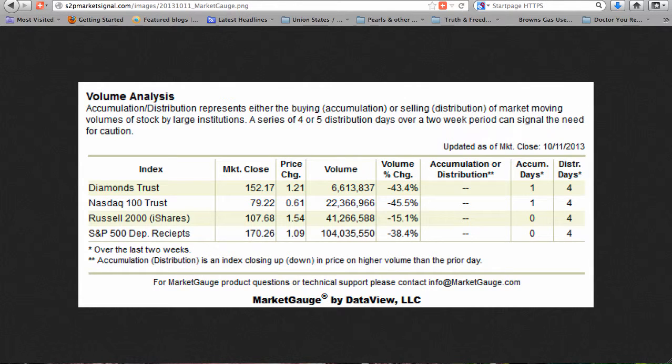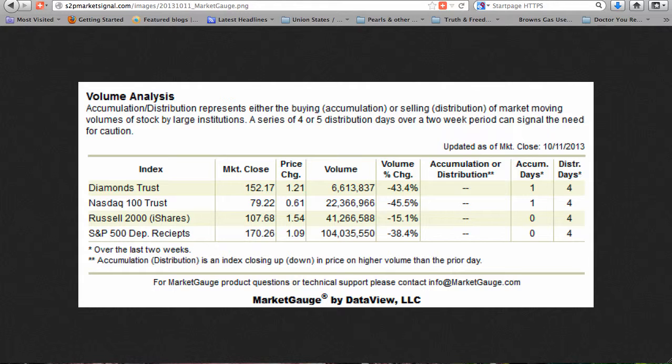Market Gauge Volume Analysis. In this week's volume analysis, the Russell 2000 ended in neither accumulation nor distribution mode. In the last 2 weeks, it had 0 accumulation days and 4 distribution days. Of the other indexes, both the S&P 500 Deposit Receipts and the Diamonds Trust ended in neither accumulation nor distribution mode.